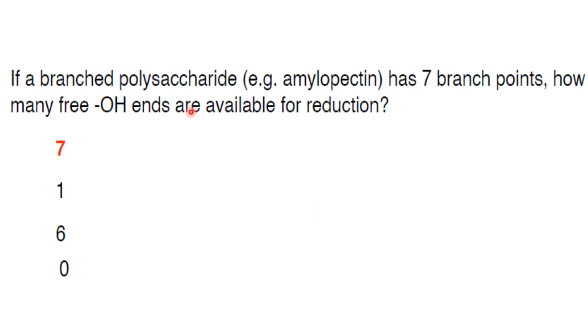Now next one. If a branched polysaccharide, that is amylopectin, has 7 branch points, how many free OH ends are available for reduction? So in amylopectin there is only one reducing end located at the end of each branch. Therefore, the total number of reducing ends in amylopectin is equal to the number of branch points. Now it is given in the question that amylopectin has 7 branch points. So there are 7 reducing ends and therefore 7 free OH ends are available for reduction. So the answer here is option 1, 7.